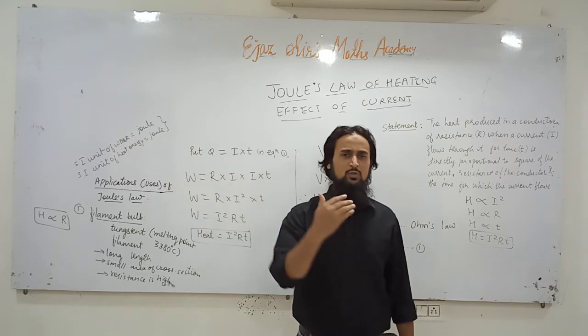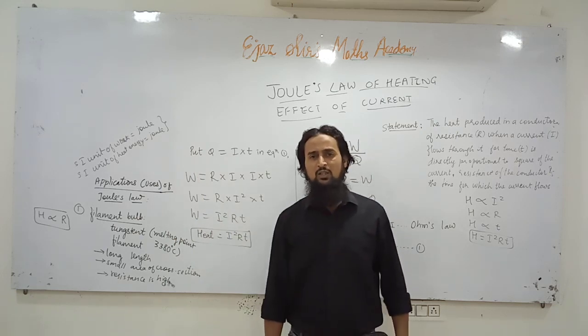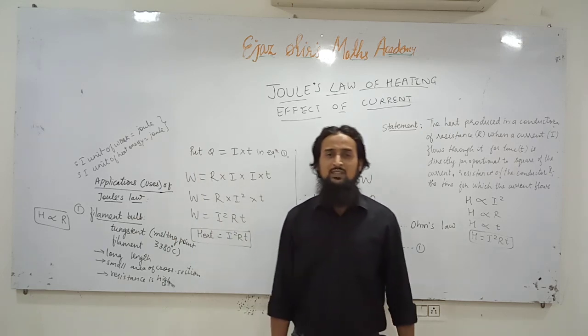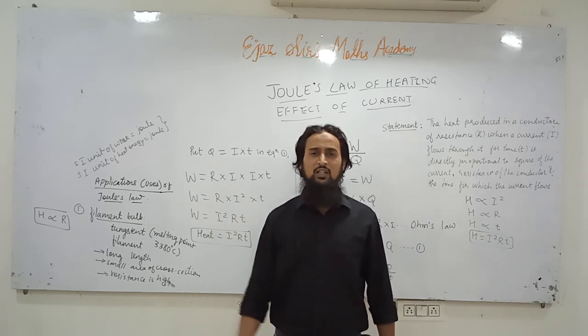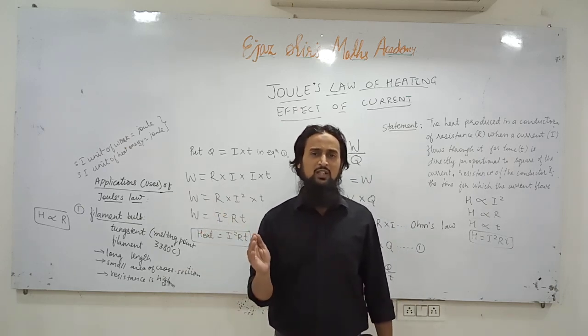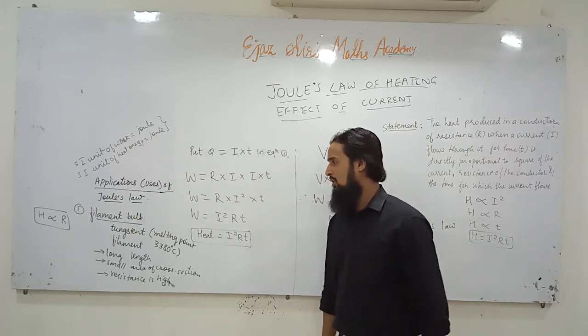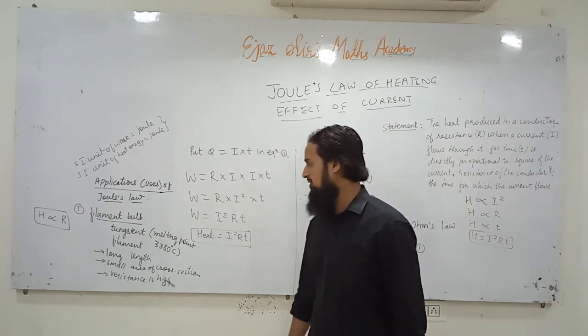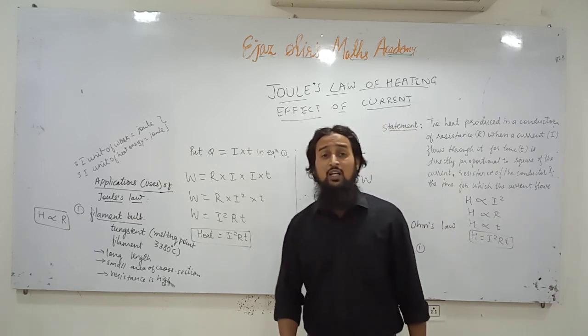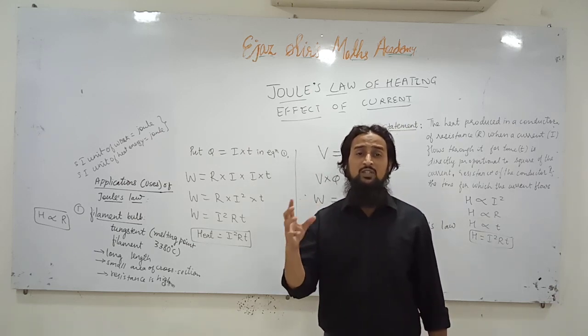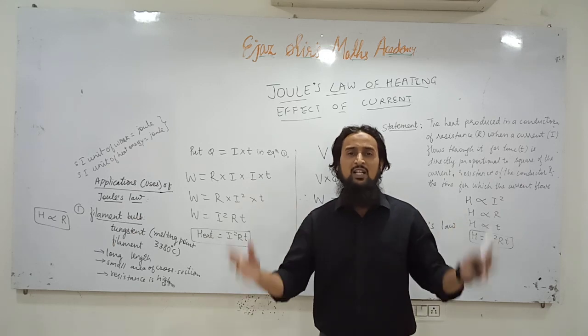When electric current flows through the filament of the bulb, due to the high resistance of the filament, the kinetic energy of the electrons gets opposed and it is converted into heat energy according to Joule's law, and heat produced is directly proportional to the resistance of the conductor. Because of that heat the filament becomes heated up and it emits heat as well as light.